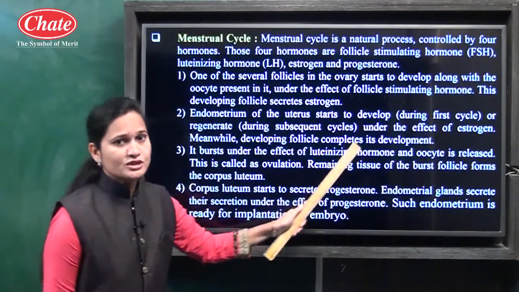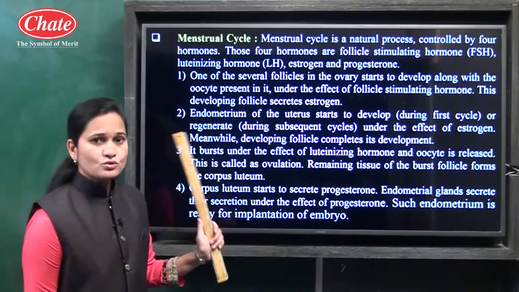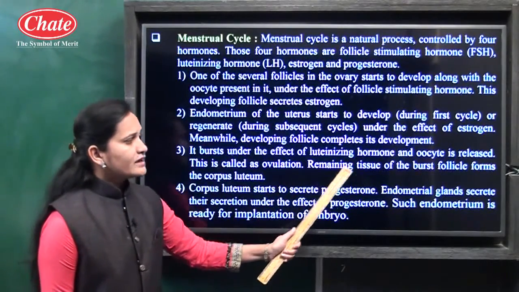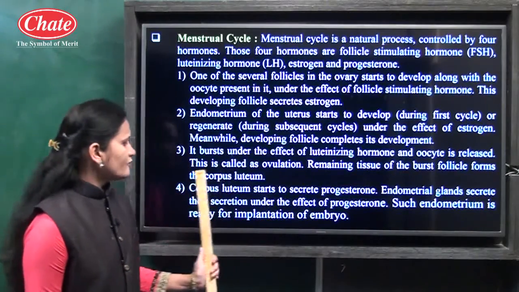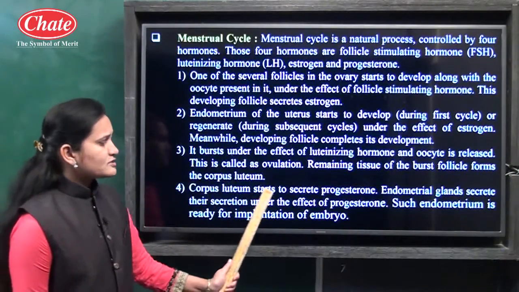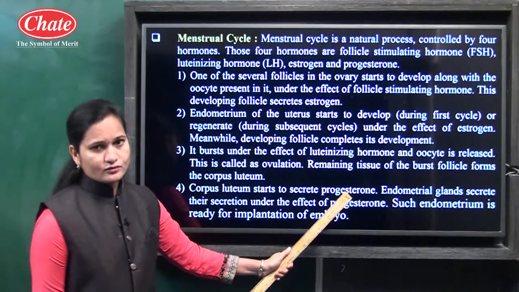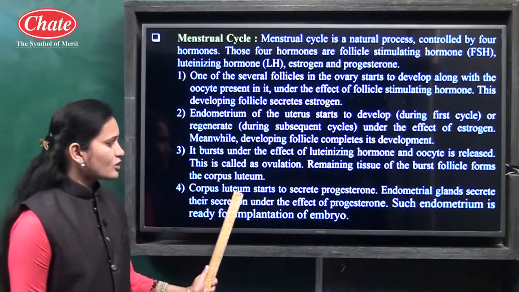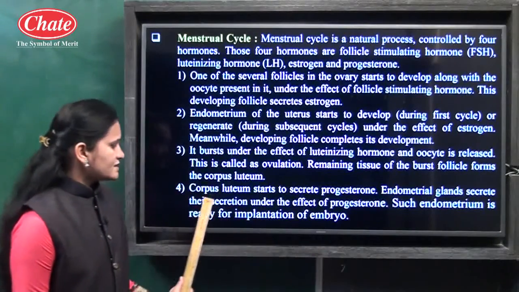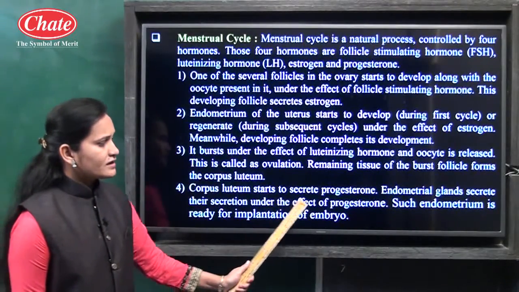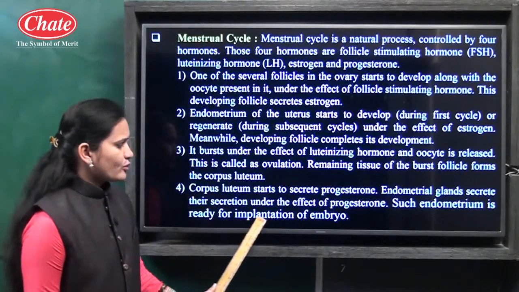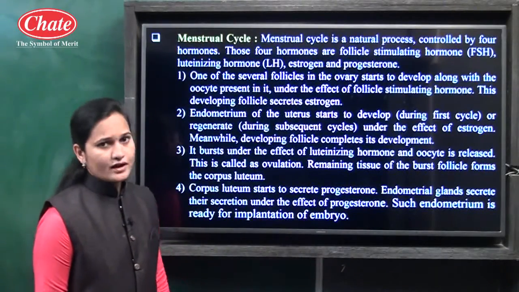Now you have observed the diagram. The stage in which the oocyte is released is known as ovulation, and the remaining tissue of the burst follicle forms the corpus luteum. The corpus luteum starts to secrete progesterone. Which hormone is secreted by the corpus luteum? Progesterone. And the endometrial glands secrete their secretion under the effect of progesterone. Such an endometrium is ready for implantation of the embryo.